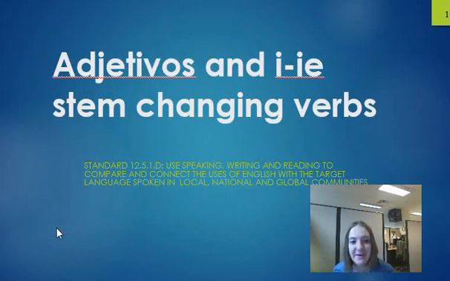Good morning. Today we're going to be talking about adjectives. So we've done a lot of different parts of speech so far. We've done nouns, we've done articles, and we've started to work with verbs. But today we're going to talk about adjectives describing nouns. So let's take a look at what that means for us in terms of comparing adjectives with other parts of speech, such as nouns and articles.